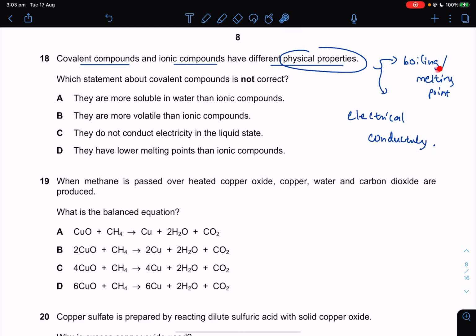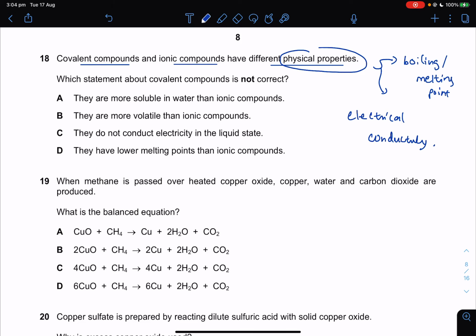Ionic compounds have very high melting and boiling point because you need to break strong ionic bonds. Covalent compound, very low melting and boiling point because you only break weak intermolecular forces. Whereas conductivity, ionic compound cannot conduct when solid, can only conduct when it's liquid or aqueous. But covalent compound cannot conduct at all. It's an insulator. It doesn't conduct electricity, not when solid, not when liquid, not when gas. Definitely do not conduct at all.